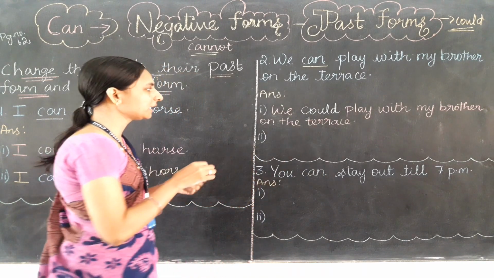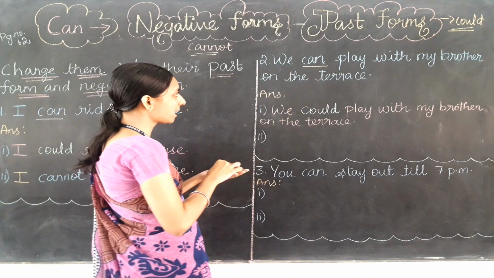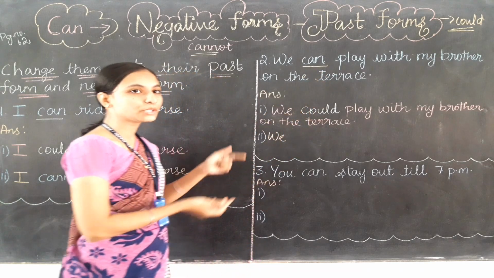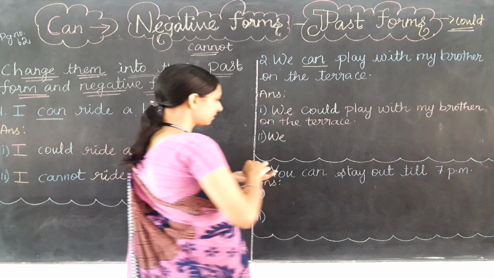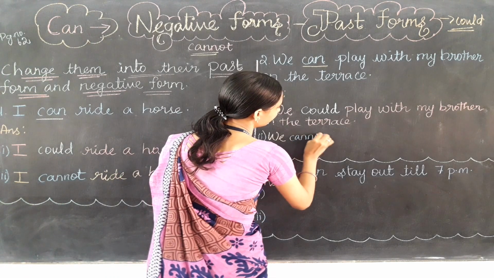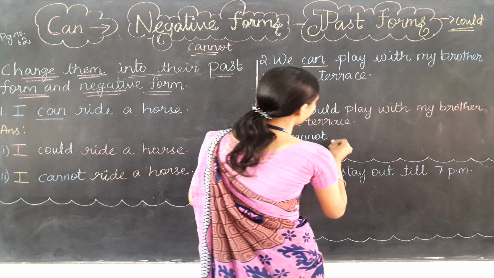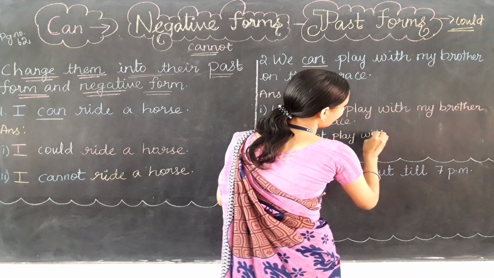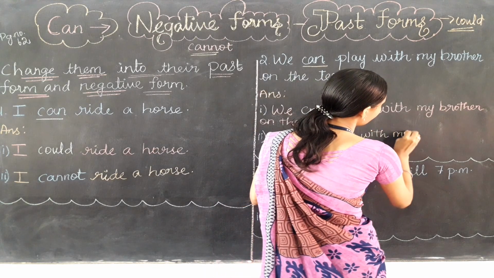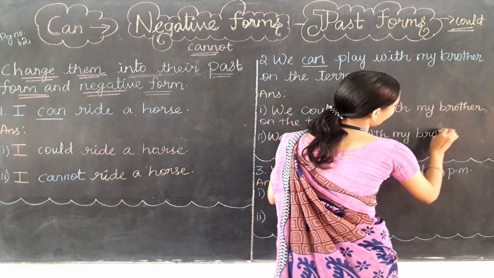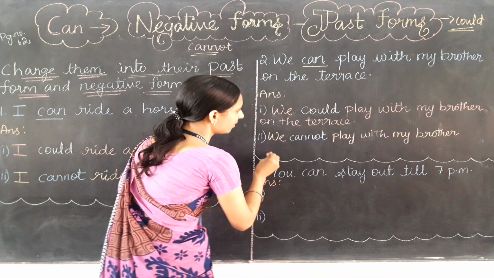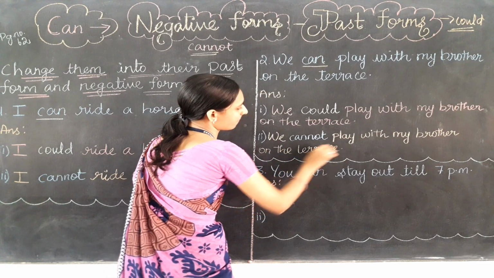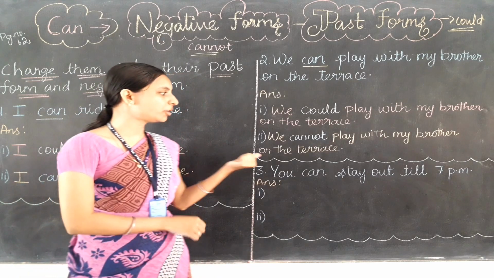Let's make the negative form. So here only the change is going to happen. So the answer will be like we can. What is the negative form for can? That is cannot. We cannot play with my brother on the terrace. We cannot play with my brother on the terrace.